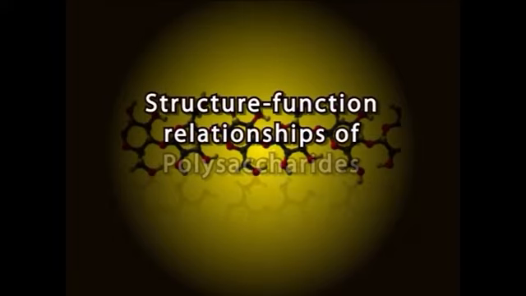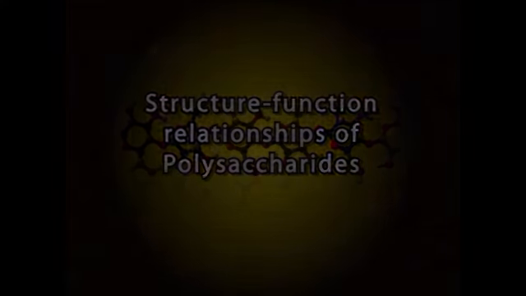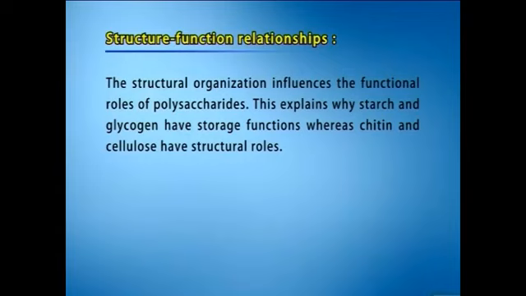Now, structure-function relationships of polysaccharides. The structural organization influences the functional roles of polysaccharides. This explains why starch and glycogen have storage functions, whereas chitin and cellulose have structural roles.